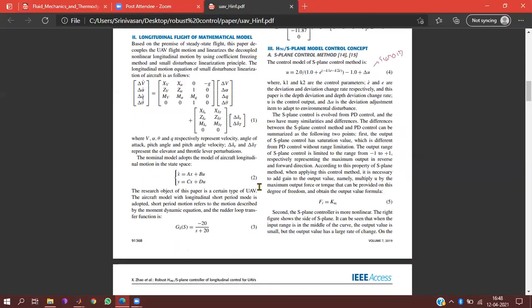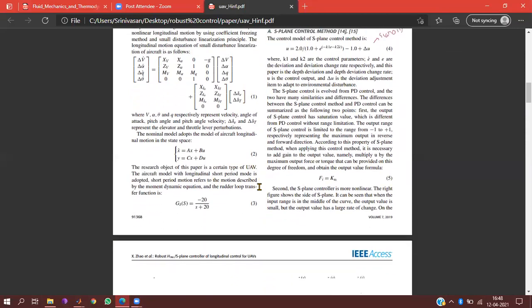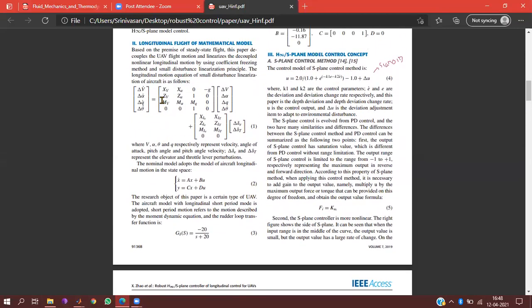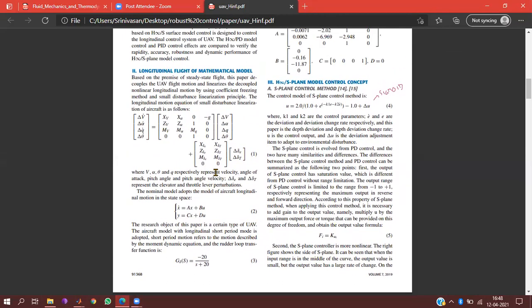In this, actually, this is the flight dynamic model for a longitudinal flight. But I have simplified this into a 2x2 matrix. Actually, this is a 4th order model. It can exhibit two modes of an aircraft.